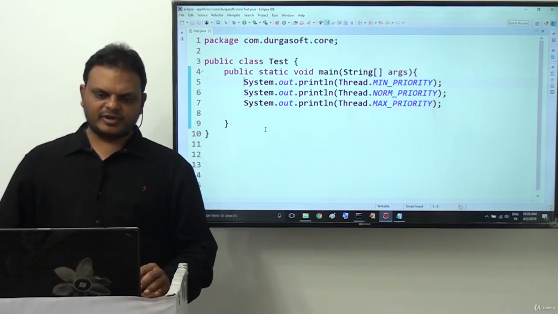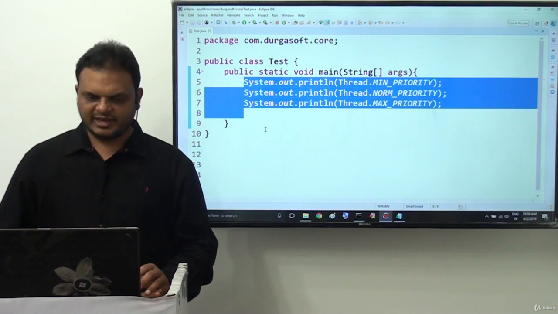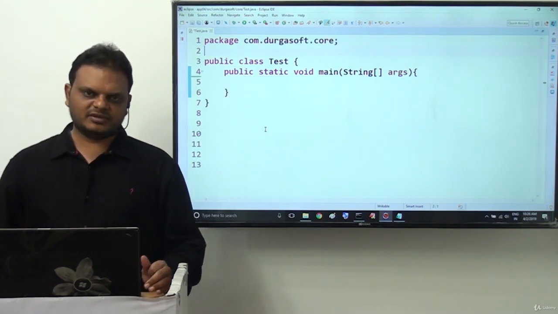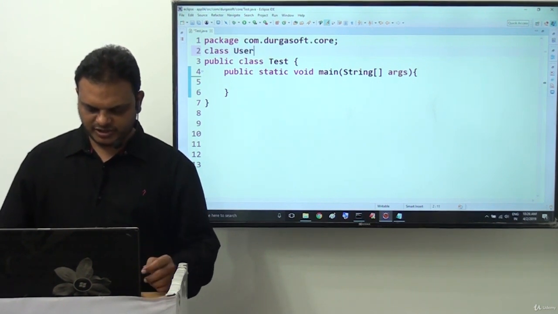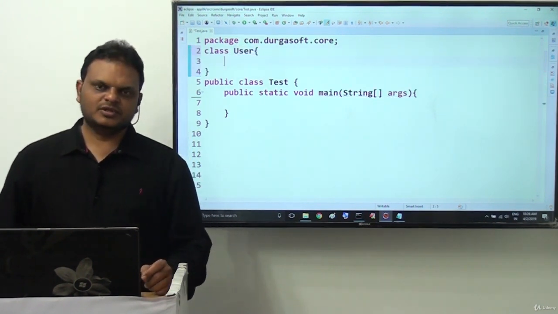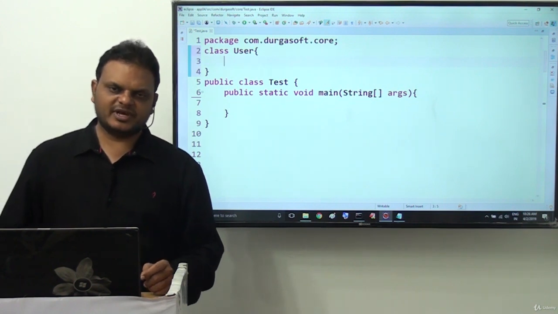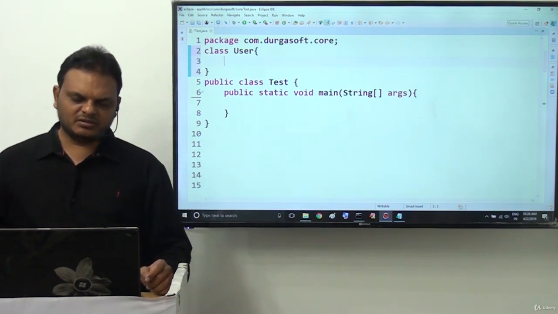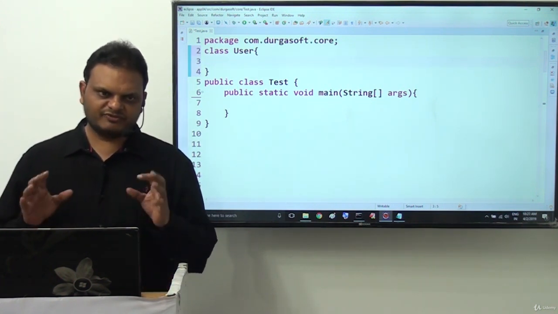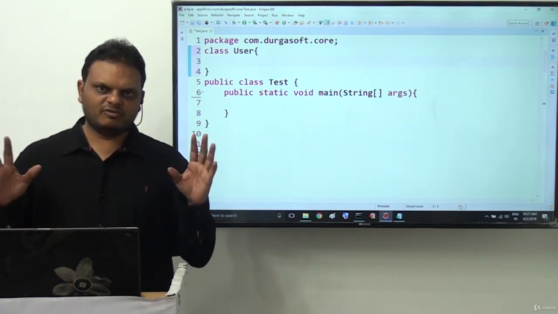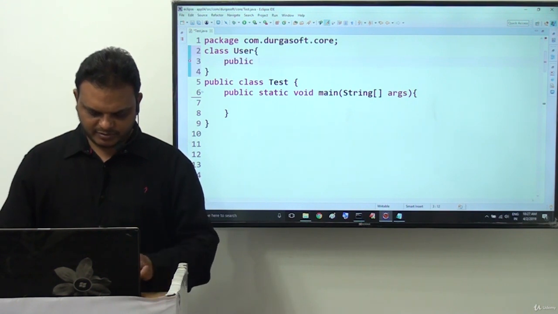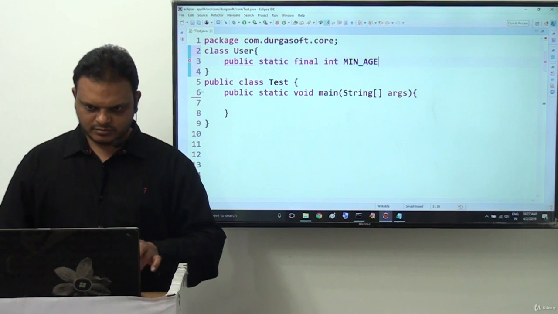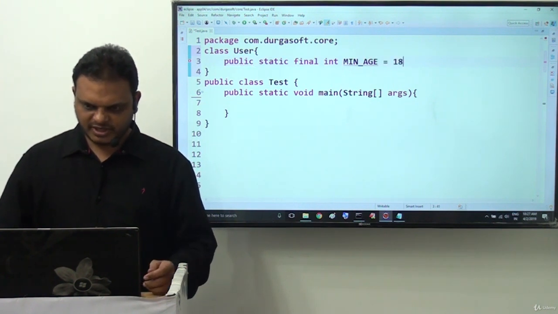Next, apart from that, we want to go for a user-defined example. First, let's say I take a class User. For this User class I want to decide min age and max age. These 2 things are fixed values throughout my application. How are we going to declare them? public static final int MIN_AGE = 18.